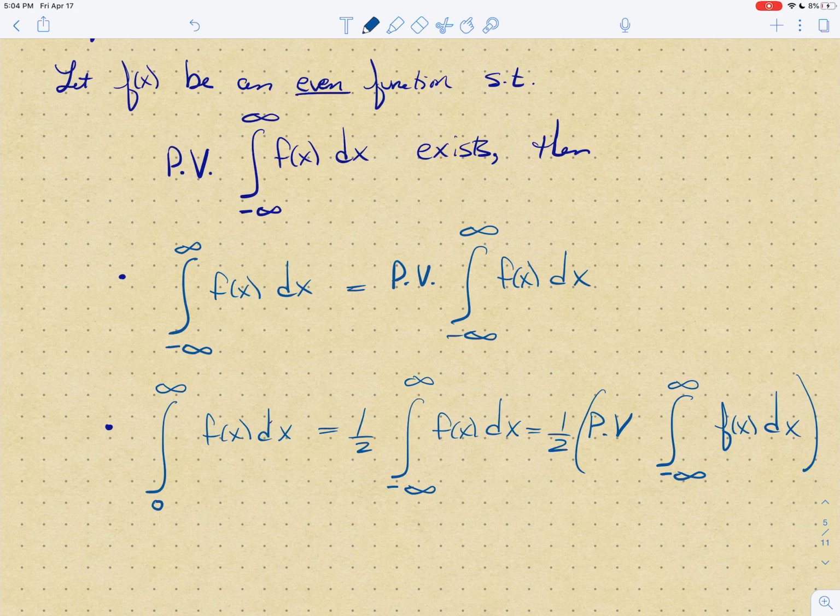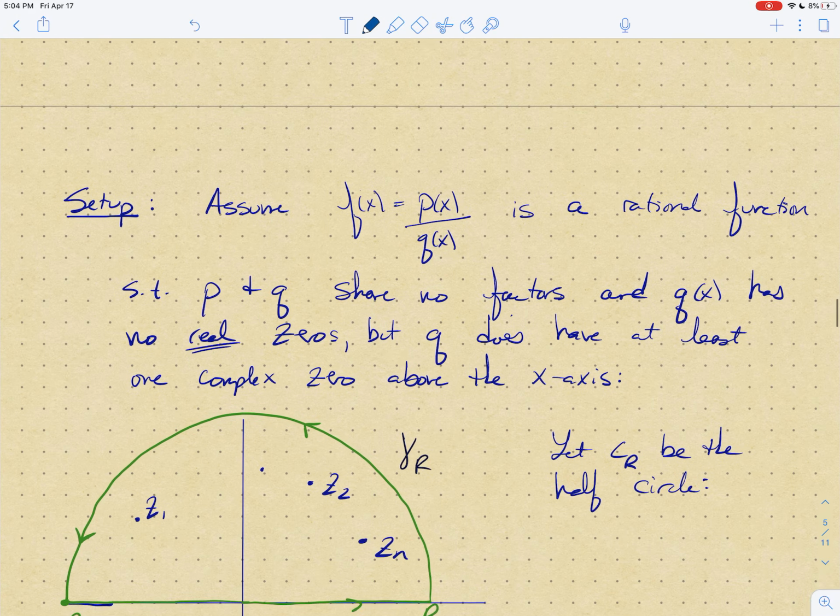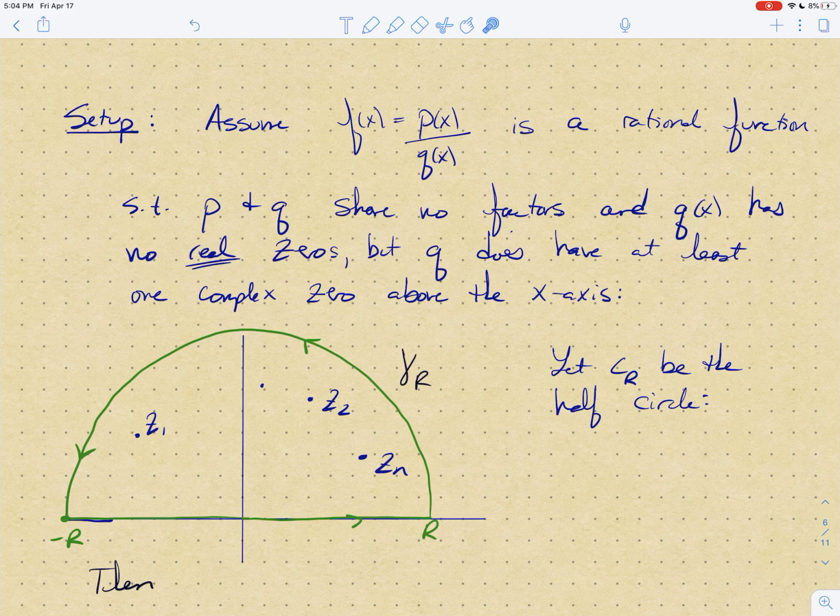And so we're going to look at some rational functions of complex numbers, and we're going to use those to come back and work out integrals of real valued functions. Let me show you a little bit of the setup here. We're going to start with a real valued rational function. I want to assume that p and q share no common factors. You've simplified everything. And I want to assume that q of x actually has no real zeros.